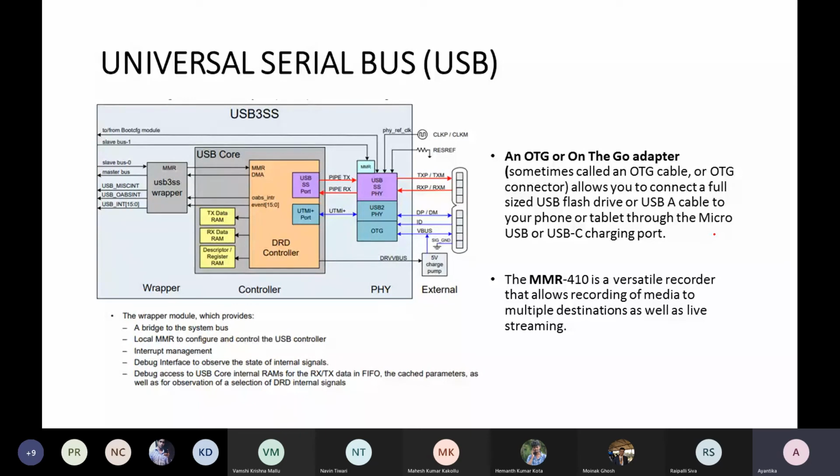Just understand what modules are present in USB, and which module is mainly controlling the data communication between the host and the device. If we consider this internal structure of USB, there are 3 layers: one is the wrapper, one is the controller, and one is the PHY level.